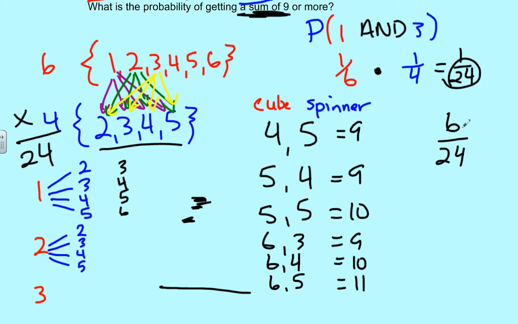So then the very last thing we'd have to do with this is simplify it. This is 1 out of 4. So 25% of the time, if you're given these choices, you would get a sum of 9 or more.